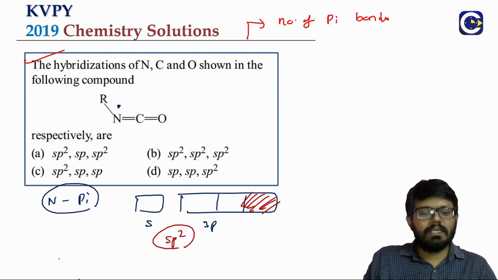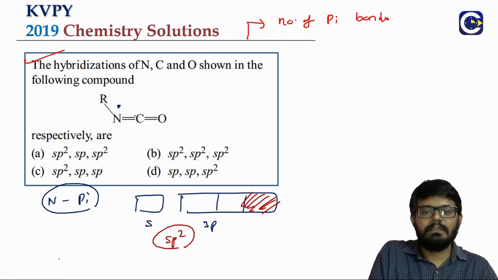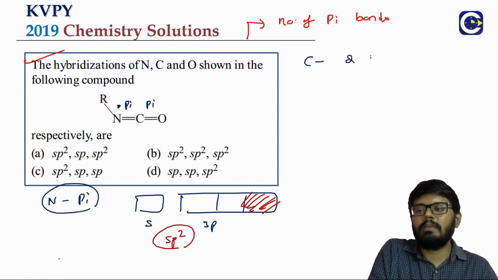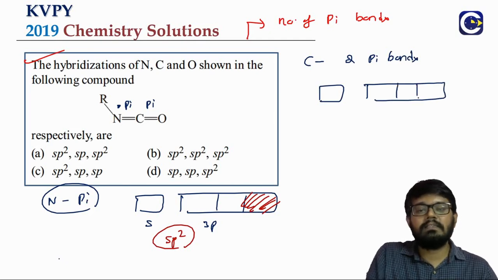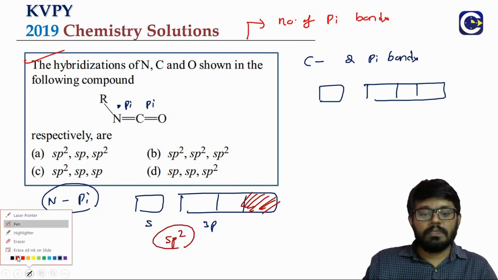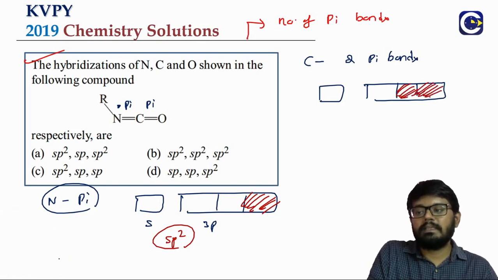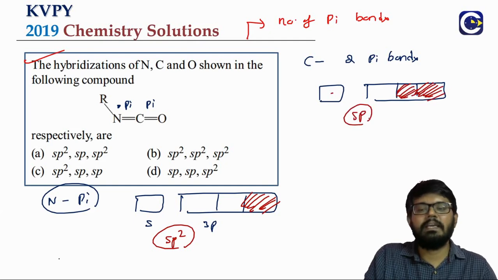Then let us look at the carbon. Carbon, if you see, this side there is a pi bond, this side there is another pi bond. So carbon is forming two pi bonds. Meaning in carbon also we have in the valence shell 1s orbital and then 3p orbitals. It has to form two pi bonds, means two of the pure p orbitals should be kept aside. The remaining is 1s and 1p. So sp hybridization.